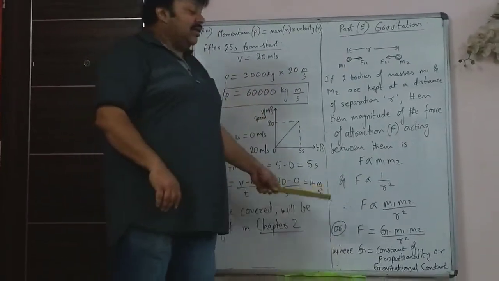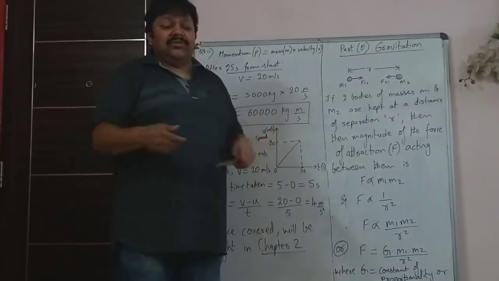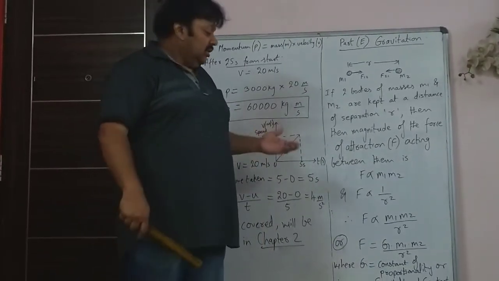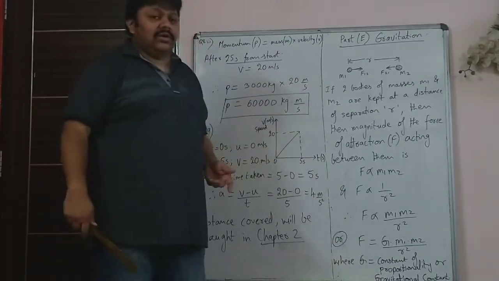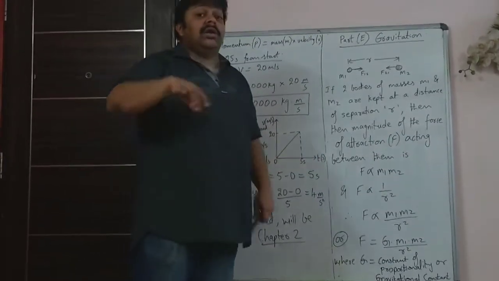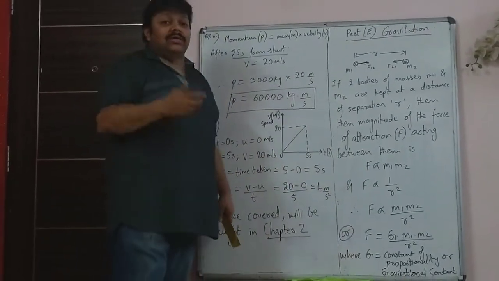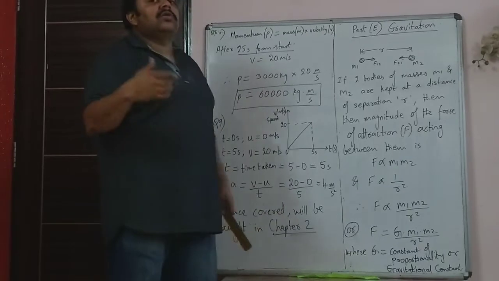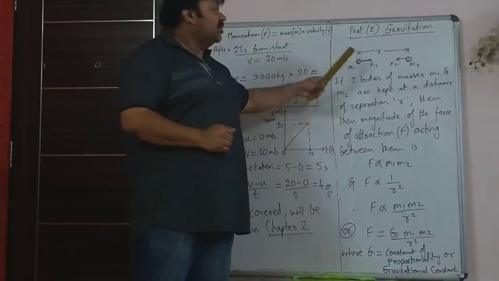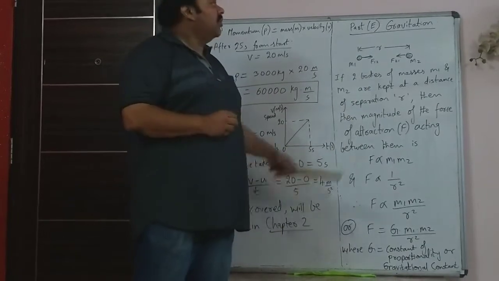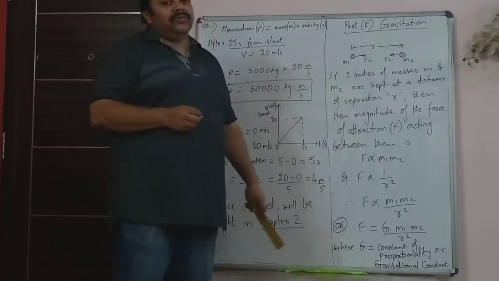He found that for small objects like your pencil box and your mobile phone, which may be placed beside each other, that force is very small or insignificant. But in the case of heavenly bodies, meaning sun and stars and planets, that force is pretty significant. So we will see after this the definition of Newton's law of gravitation and more about it.